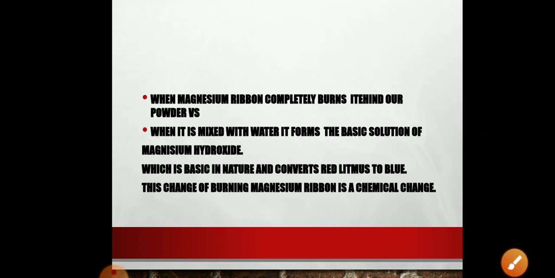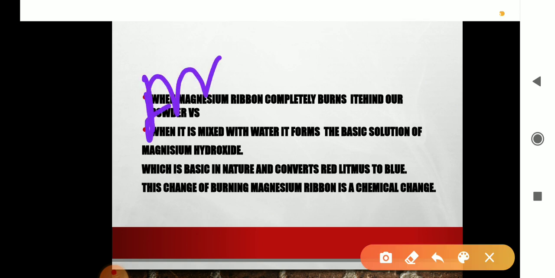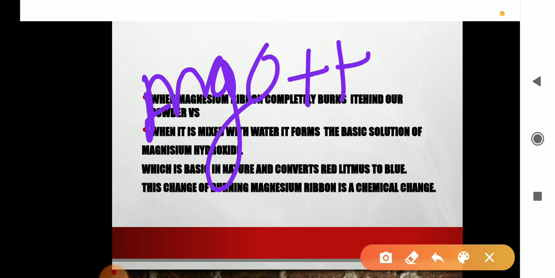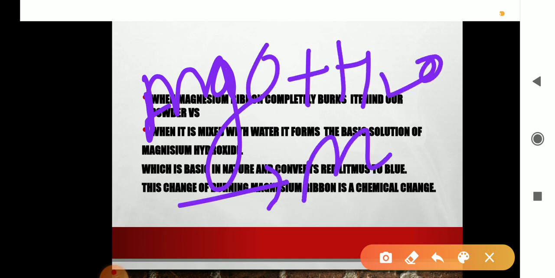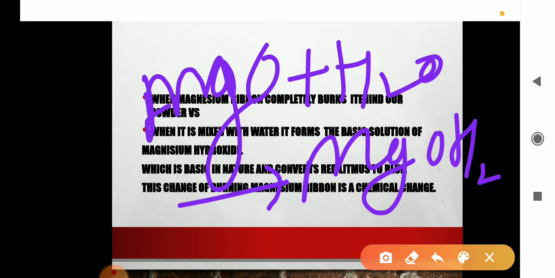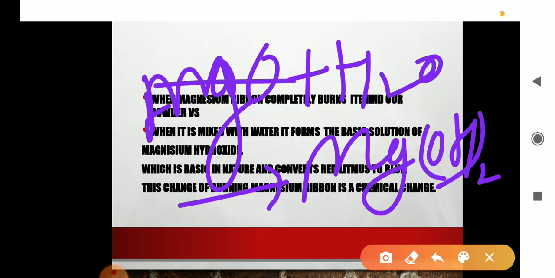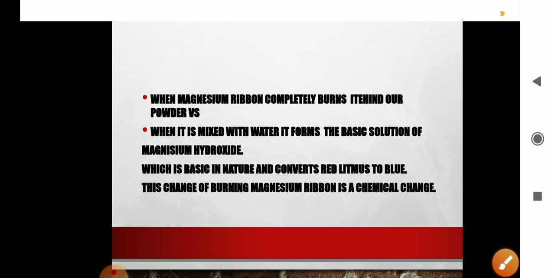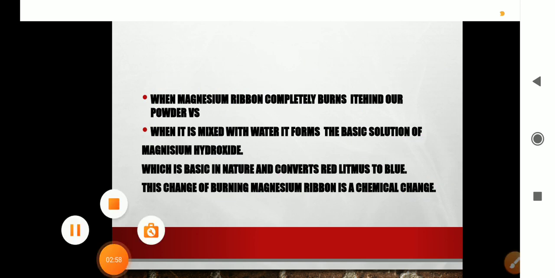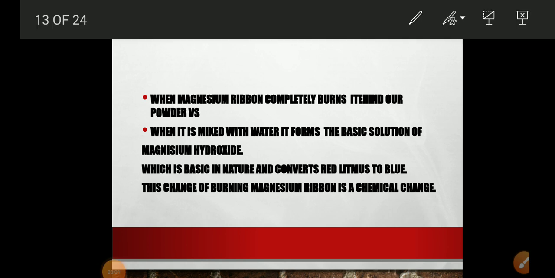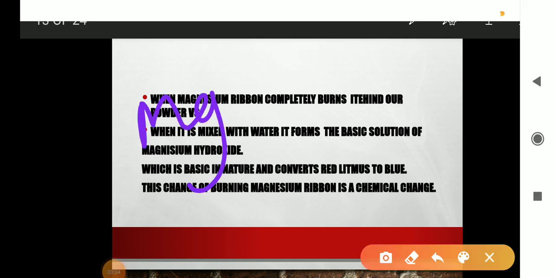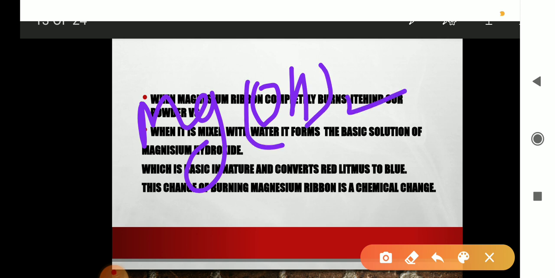Okay, now when this magnesium oxide is dissolved in water, now see: MgO plus water. When it dissolves in water, it forms Mg(OH)2, right? This is magnesium hydroxide. This is magnesium, and this is Mg(OH)2. This is a base. Then a basic solution is formed.